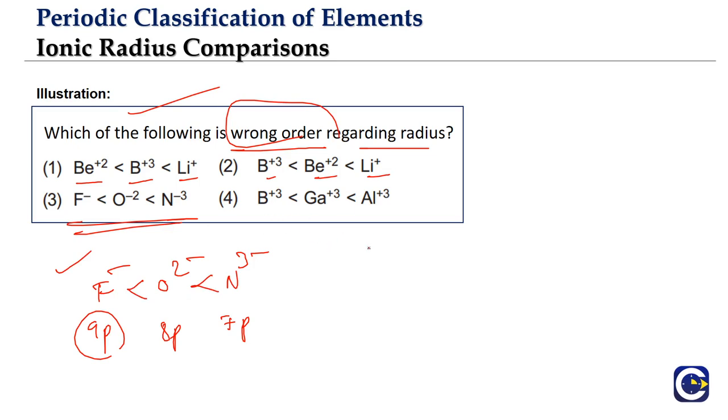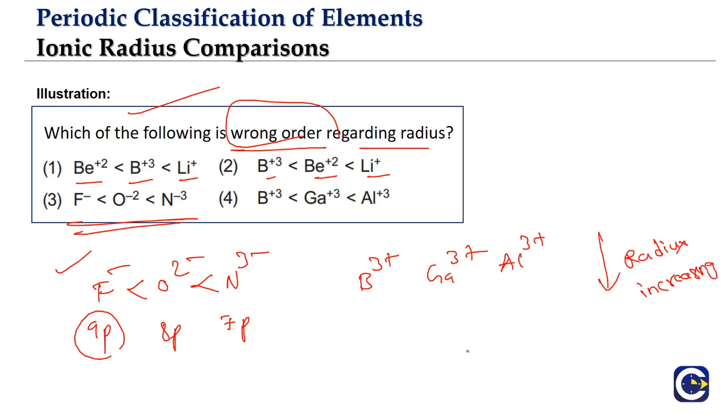What about option 4? Boron 3 plus, gallium 3 plus, aluminum 3 plus. What about the normal observation as we go down a group? The radius will be increasing.